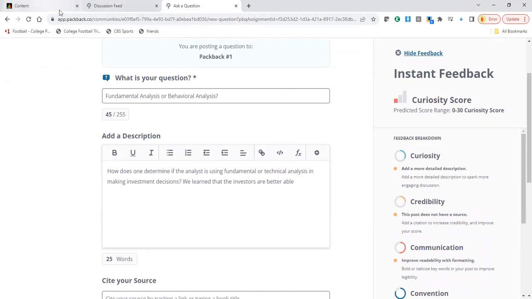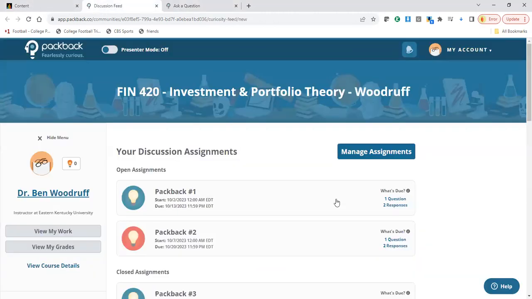And then you will also go in and respond to 2 others. Now, obviously, the first person to go in and ask a question won't have other questions to answer yet, but hopefully everyone is encouraged to go out there and post their questions as quickly as possible so that we can get those done. I pointed out that this will close on Friday.